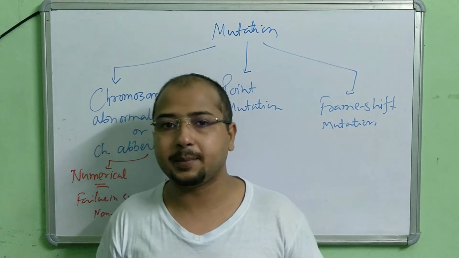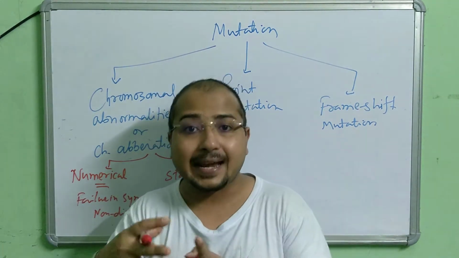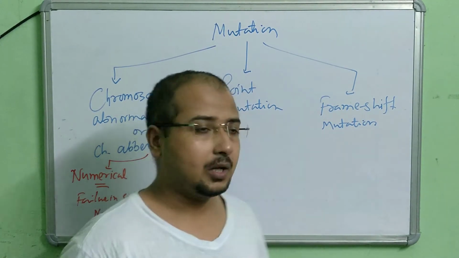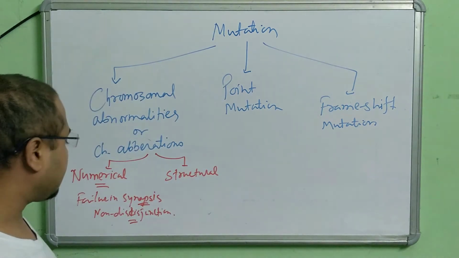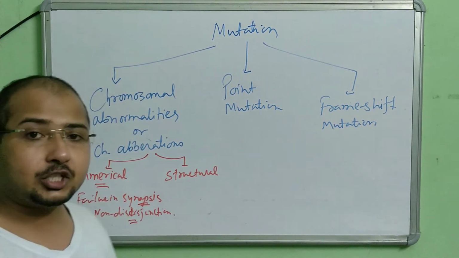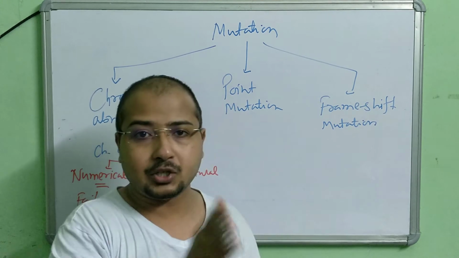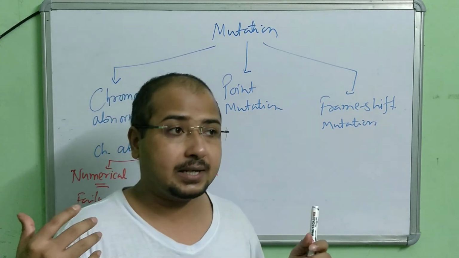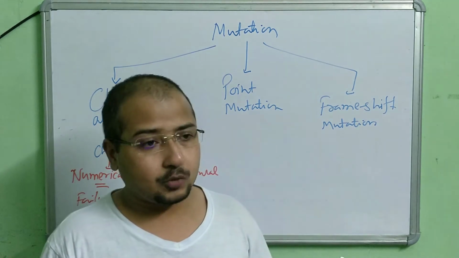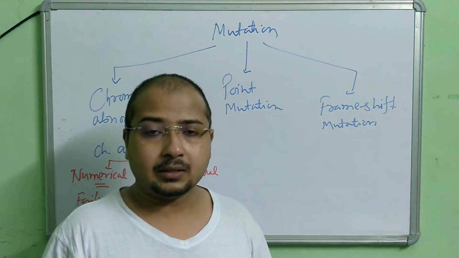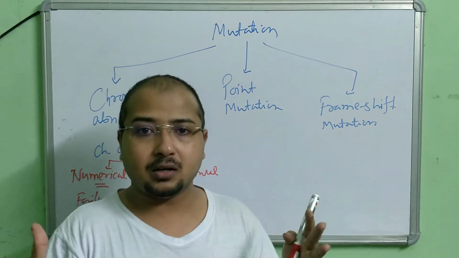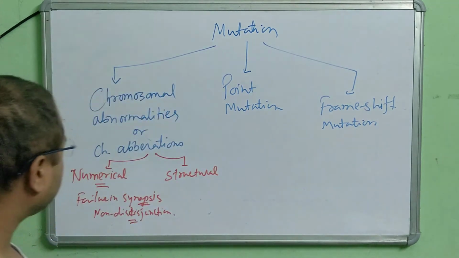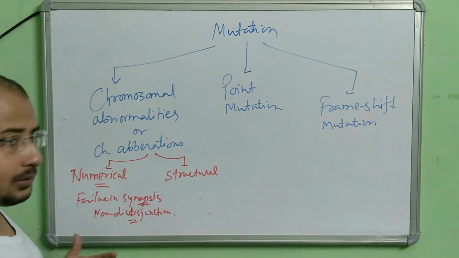As a result, cells get an additional number of chromosomes, sometimes fewer chromosomes. Okay, so that leads to the numerical change. Chromosome number is either reduced or increased. Sometimes, due to cytokinesis failure, the cell contains an entire extra set of chromosomes.